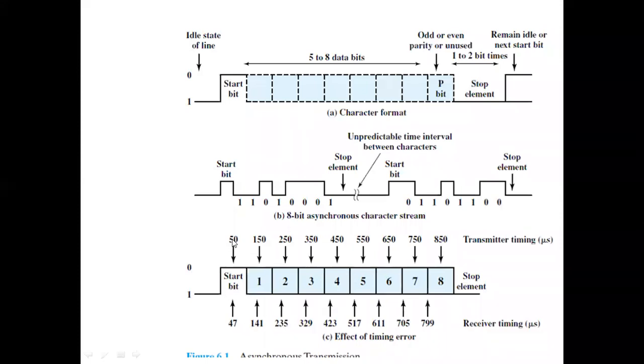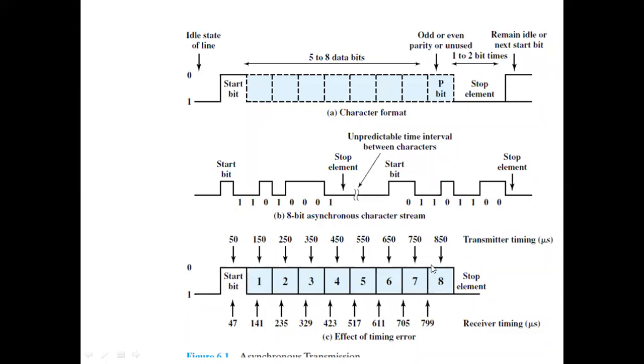Actually 50 microseconds is the transmission timing, but here the receiver is trying to receive at 47 microseconds itself. Because of this, at the end, the last bit has to be retrieved at 850 microseconds, but it is received at 799 itself.